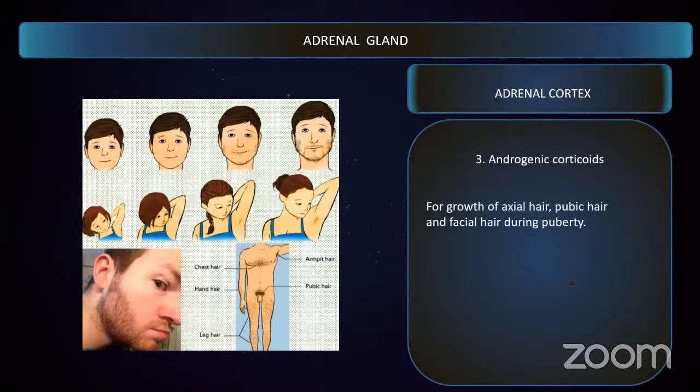Next type of corticoids is androgenic corticoids. So that means they have steroidal function. They are steroidal in nature. So what do they do? During puberty, they help in the development of sexual characteristics. For example, development of axillary hair, pubic hair, facial hair during puberty. So that is about androgenic corticoids.